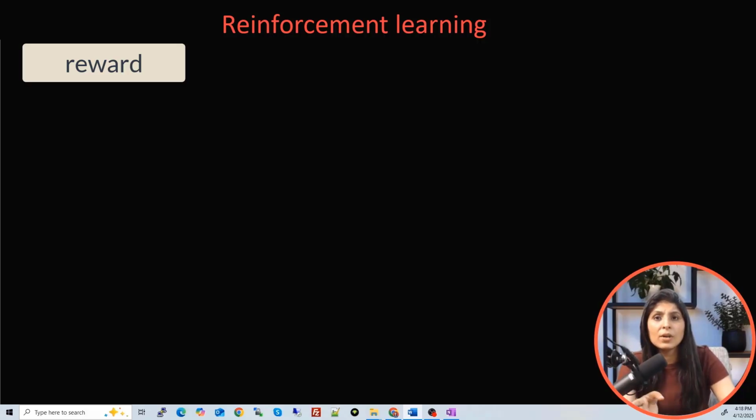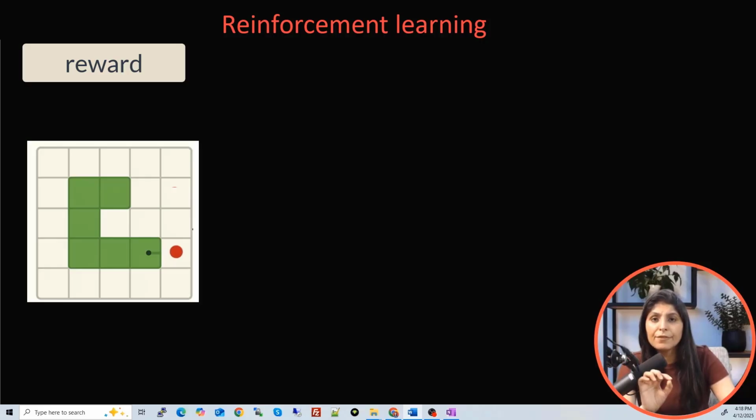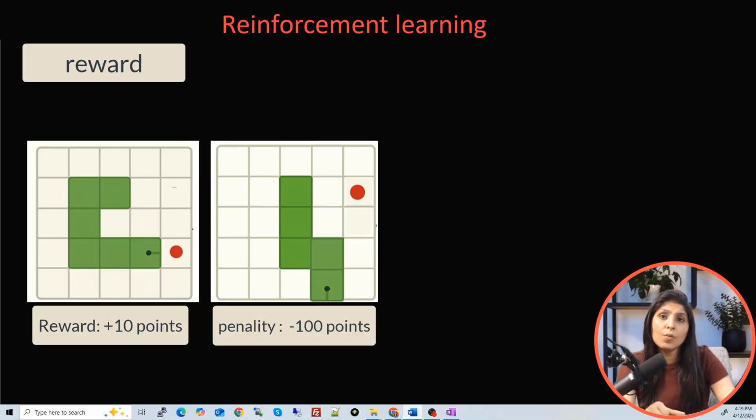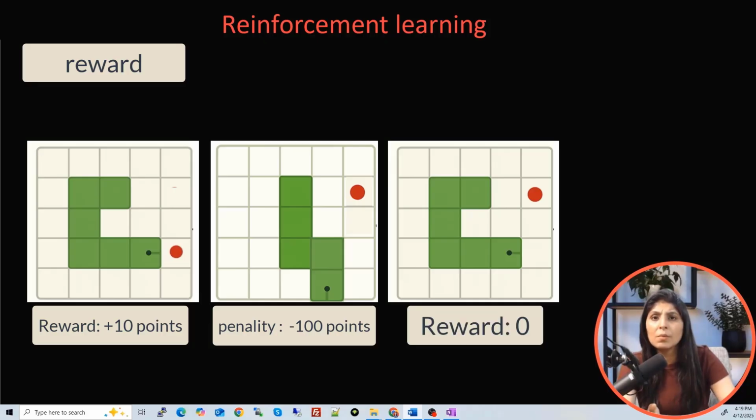Okay, so let's go back to our snake game example. Let's say if the snake eats food, then the agent will get a reward of plus 10 points. So it is getting a reward in plus numbers, which is a positive reward, a good reward. And if the snake hits the wall, it is a bad move, so it will get a penalty of minus 100 points. And if it just moves forward without doing much, then it may get 0. So the reward tells the agent that you did well or that was a mistake. The reward is important because it is how the agent learns what works and what doesn't.